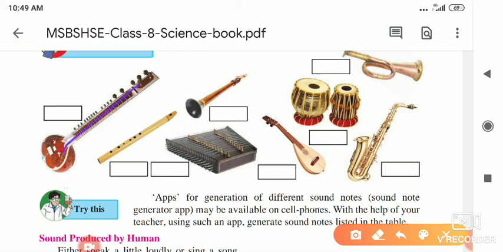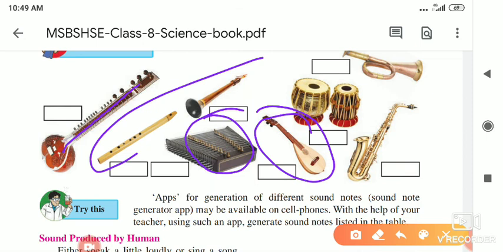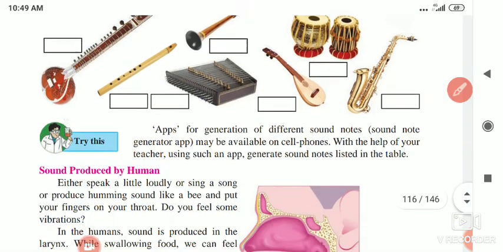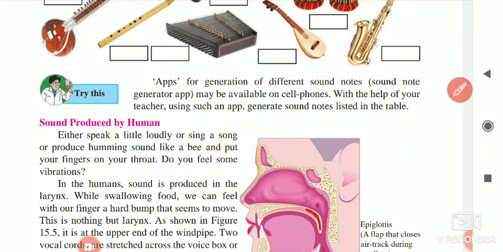Here string is the main material, and here we produce air inside. And the membrane or diaphragm of the tabla is used for the production of melodious sound.